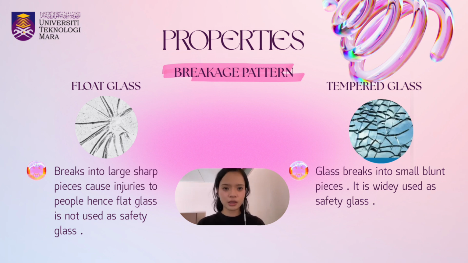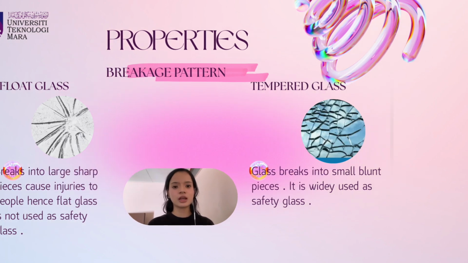On the other hand, tempered glass behaves entirely differently under stress. When it fails, it disintegrates into thousands of small, blunt pieces that are far less likely to cause deep injuries, a distinct, safer crumbly behavior. Tempered glass is widely utilized across various industries, specifically as safety glass.